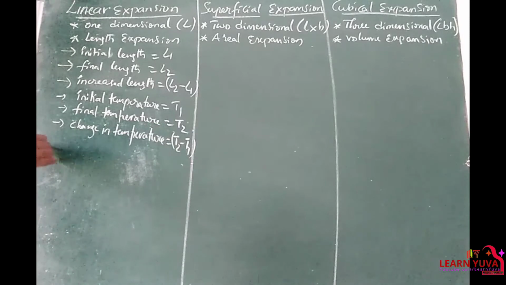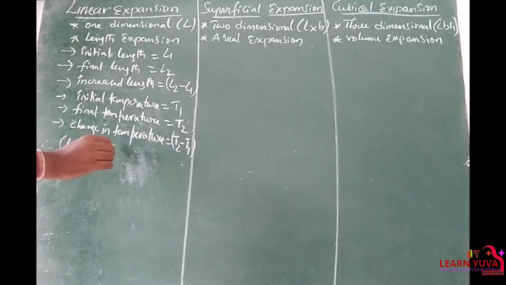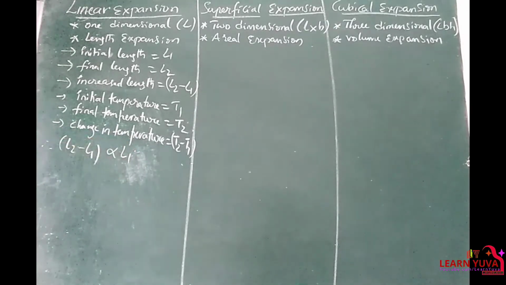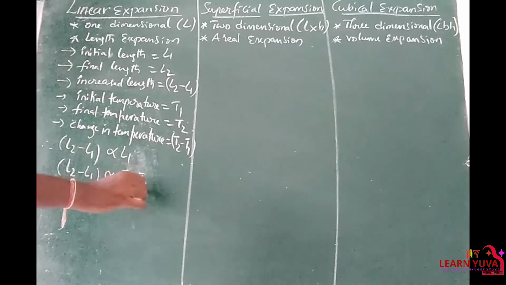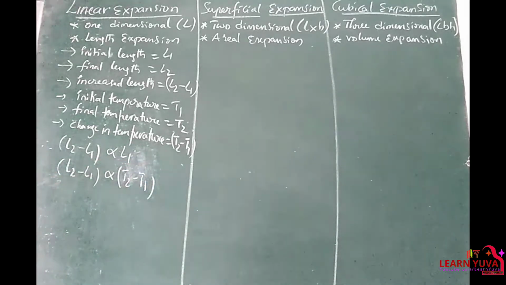Therefore, the increased length, that means change in length, is directly proportional to the original length, and change in length is directly proportional to the change in temperature. Clear?